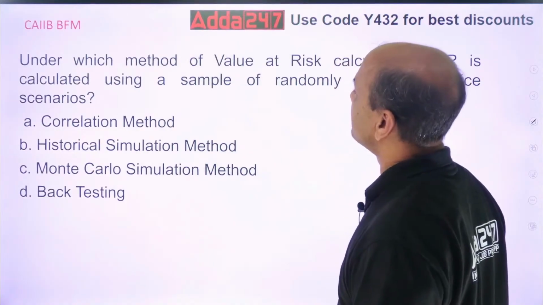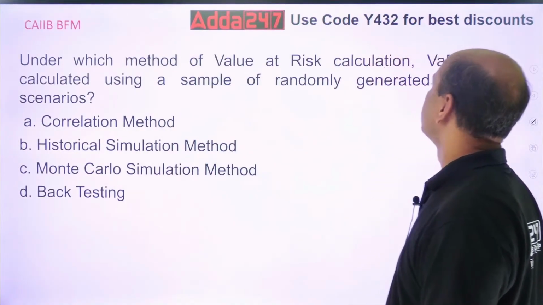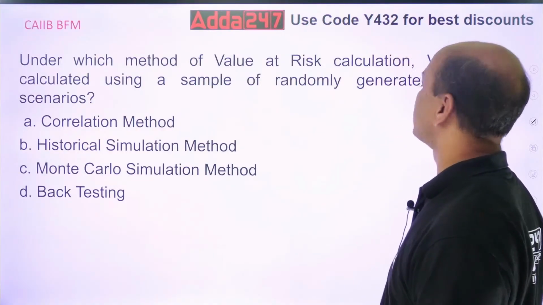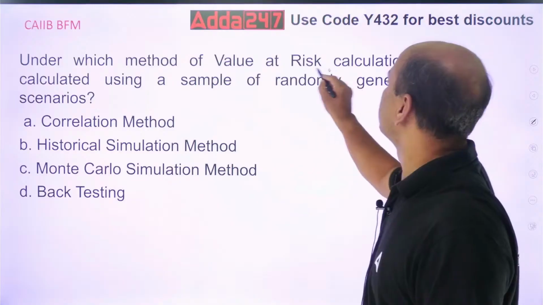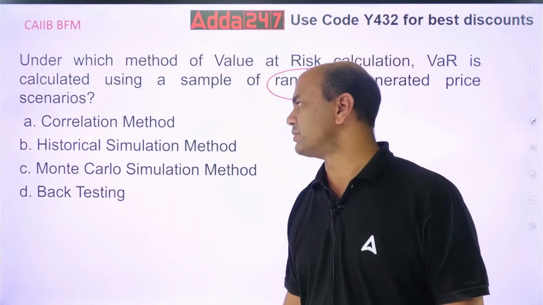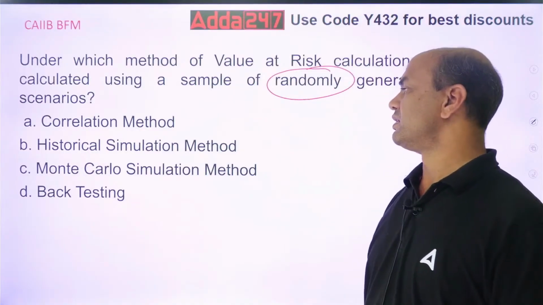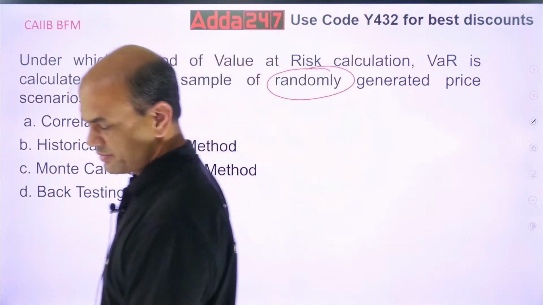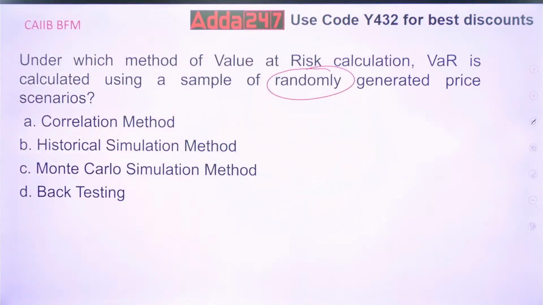Under which method of value at risk calculation, VAR is calculated using a sample of randomly generated price scenarios? Randomly generated. So, correlation method, historical simulation method, Monte Carlo simulation method and backtesting. Think of it. Under which method do we do it? By randomly generated scenarios. Randomly generated means what? These are hypothetical.